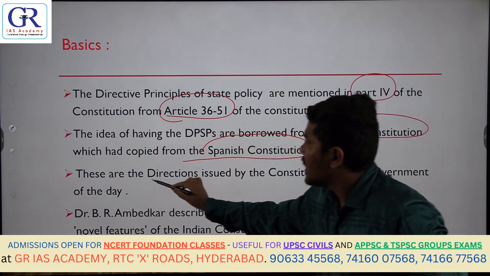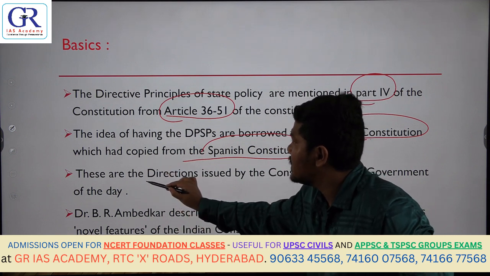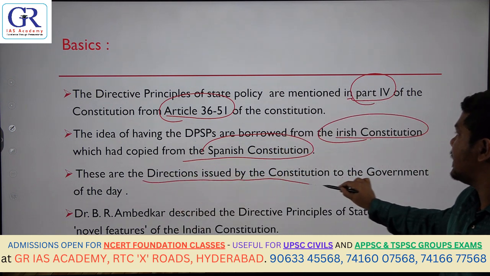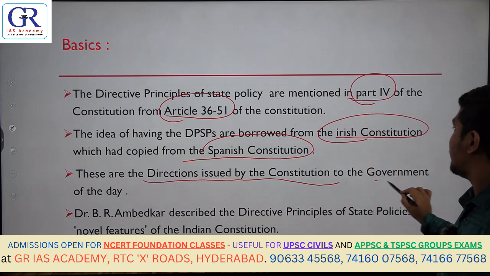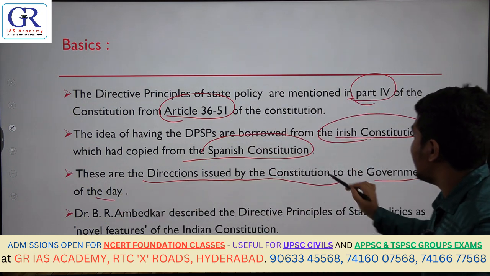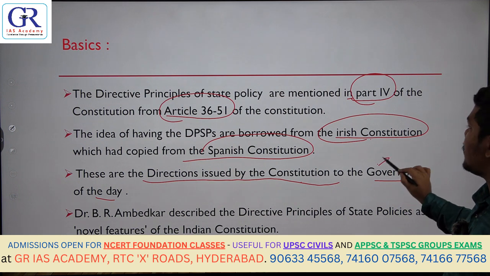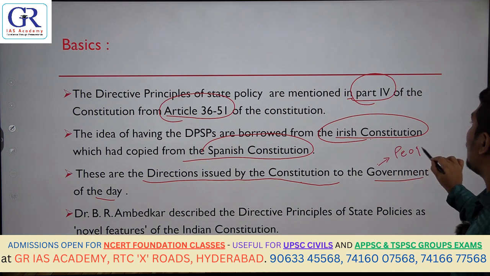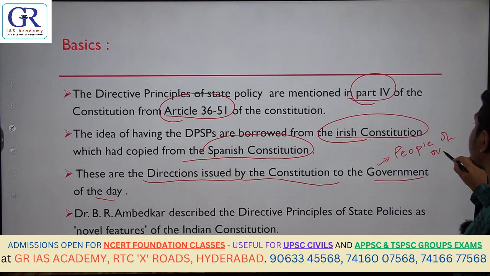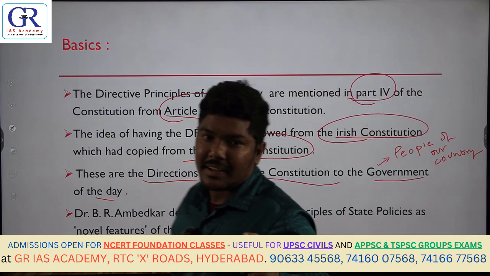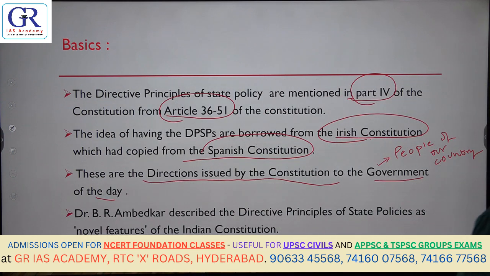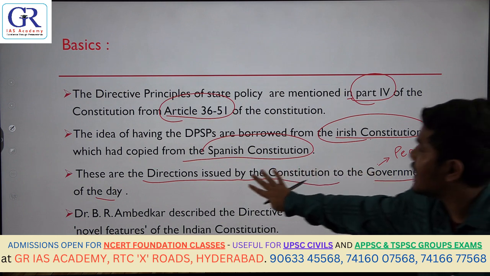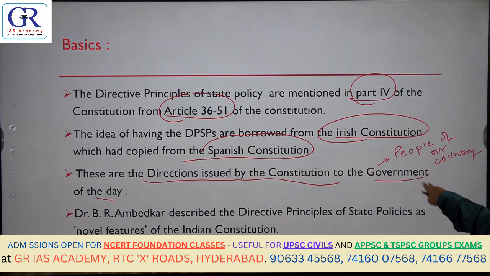Simply, in layman's terms, when somebody asks you what these directive principles are, these are directions by the Constitution to the government of the day. Here they will say that instead of the government of the day, the people of our country. When they say these directive principles are the directions issued by the Constitution to the people of our country, is that statement true?